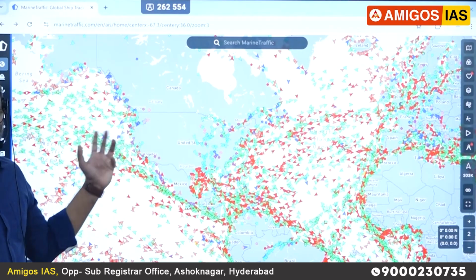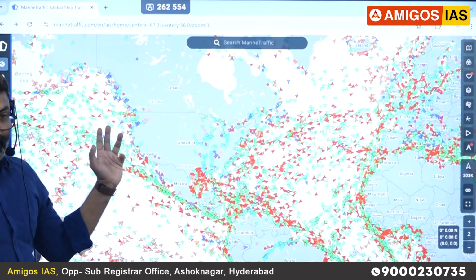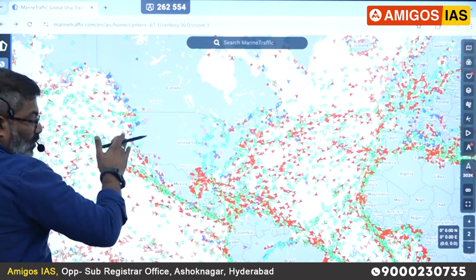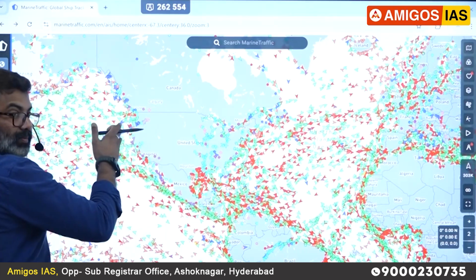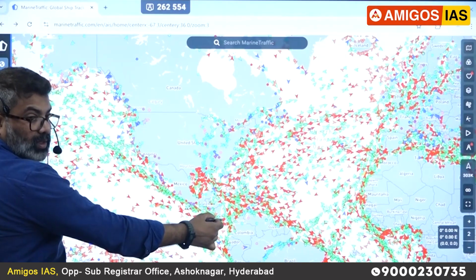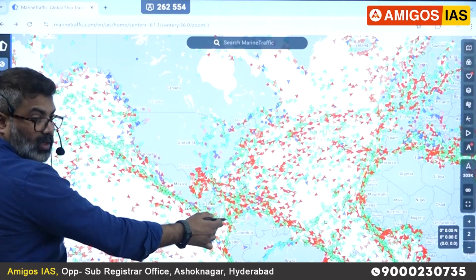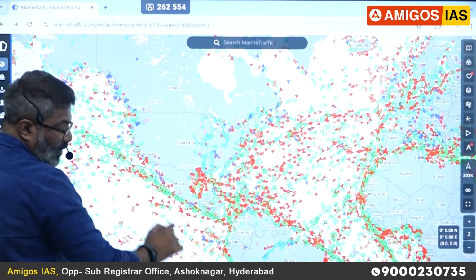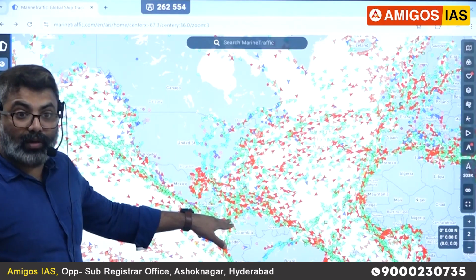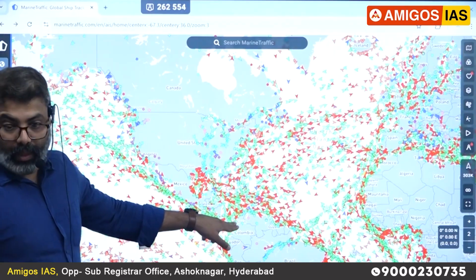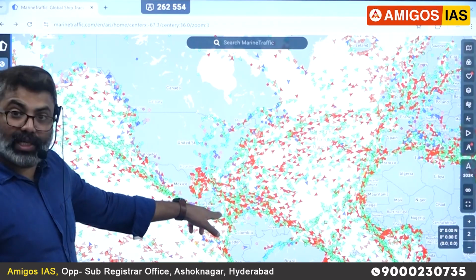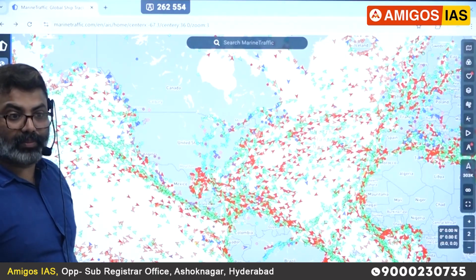As a result, not much connectivity. So the ships from the eastern coast come down, go through the Panama and then come here. The Panama Canal was built in 1914 by the US here in Panama. So all the ships pass through this now. Another canal which is under construction is Nicaragua. Nicaragua is also building a canal. That is still under construction. Once that is complete, again that will become busy.